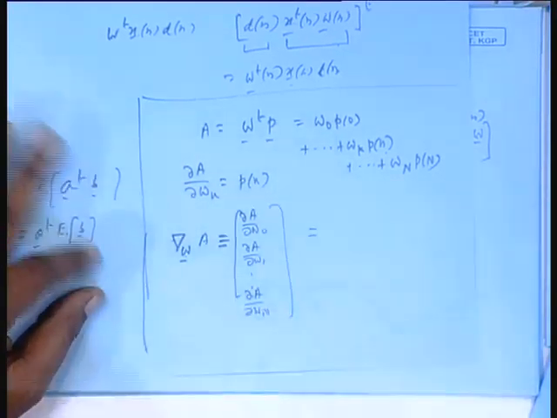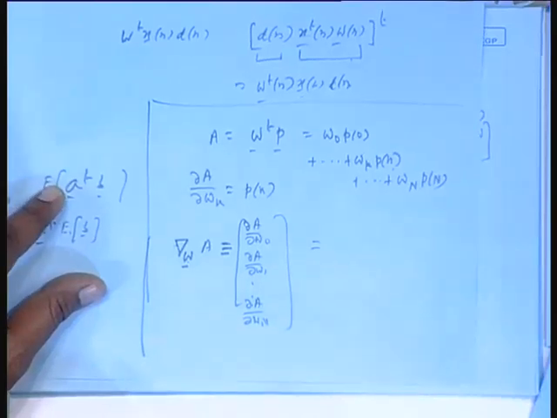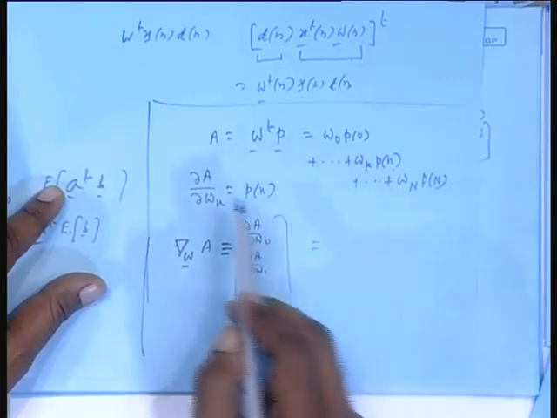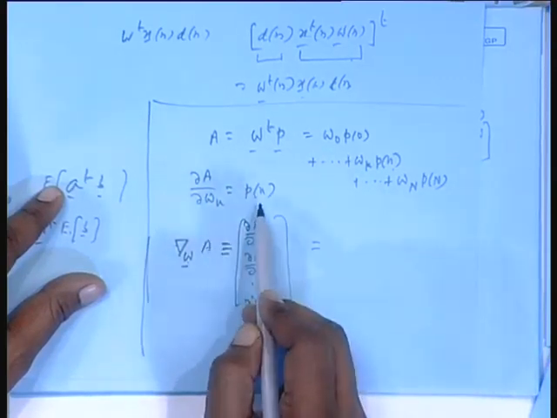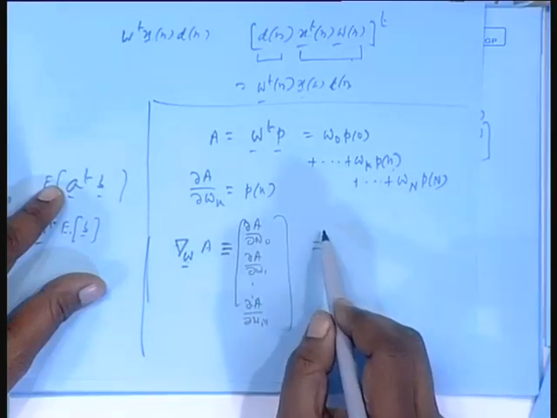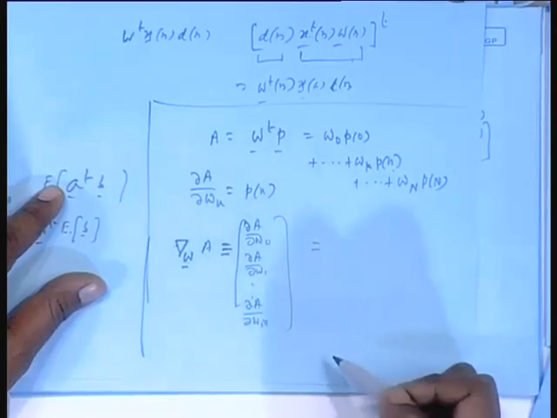So, obviously, what is this vector here? In the general case you have seen del A del W k is P k, isn't it? So, what is this vector? The first element is P0, P1, dot dot dot, Pn, which is nothing but the P vector.